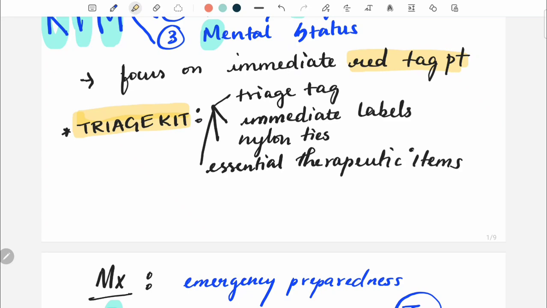There is something known as a triage kit. The triage kit carries these four things: one is the triage tag, second is immediate labels, third is nylon ties, and fourth is essential therapeutic items. So the triage kit consists of triage tag, immediate labels, nylon ties and essential therapeutic items. These essential therapeutic items for treating the patient are very important in a triage kit.